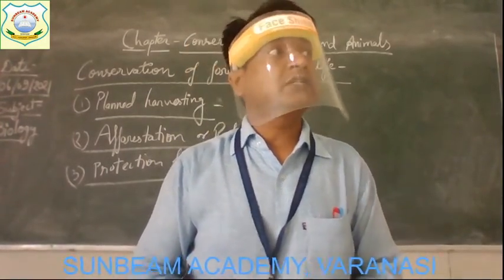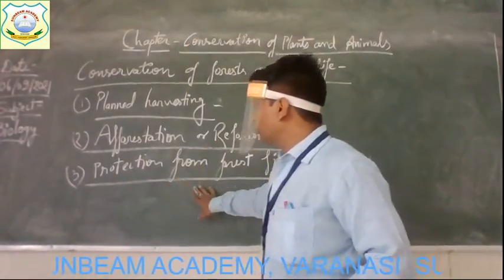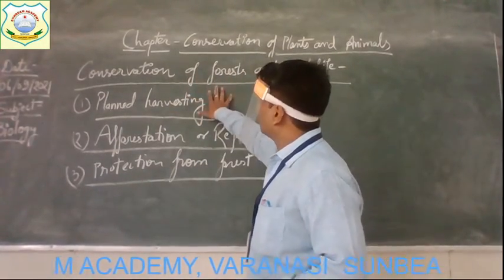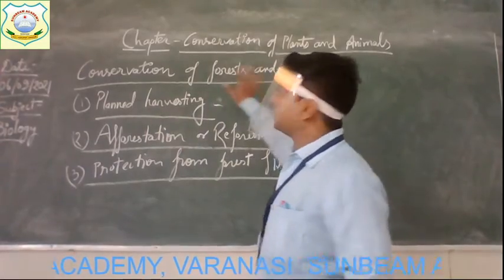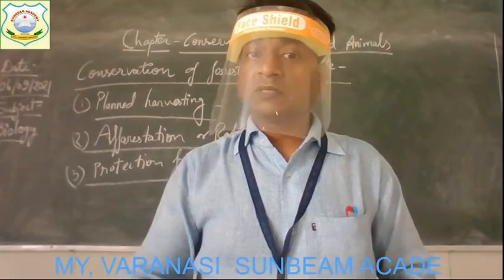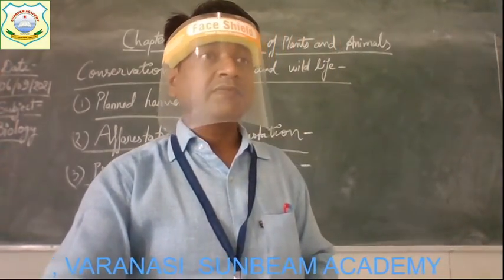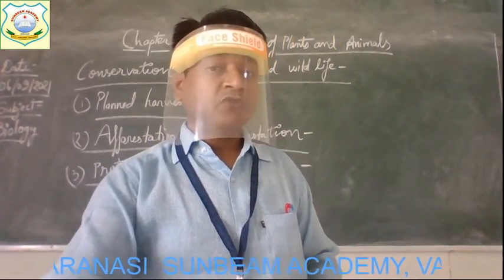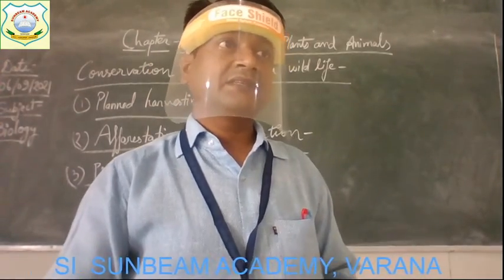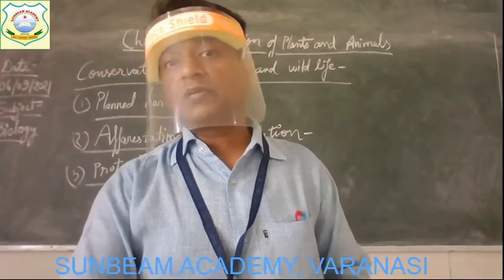Okay. So these two methods are suggested here by which forest fire can be controlled and our forest and wildlife can be conserved and protected. Get it? Clear everyone? Some few more methods are also suggested here that we will discuss in the next class. And I hope that you understood today's topic.